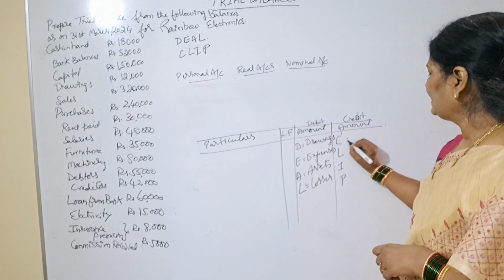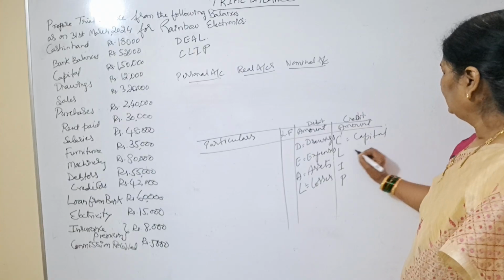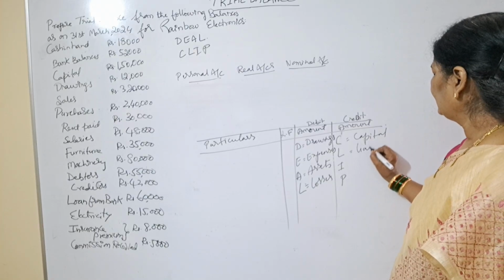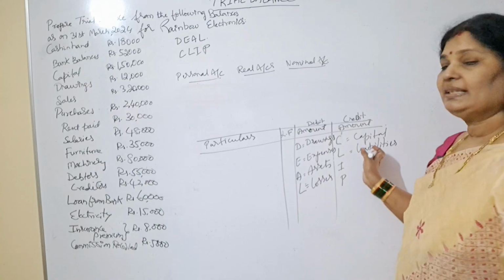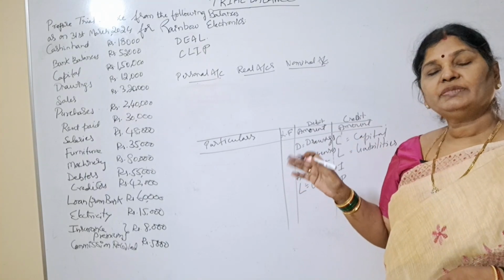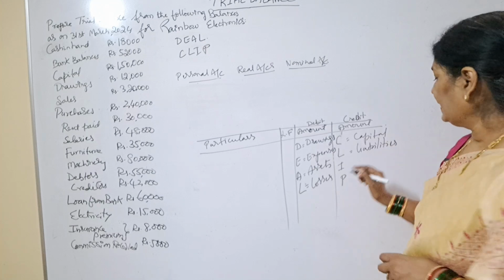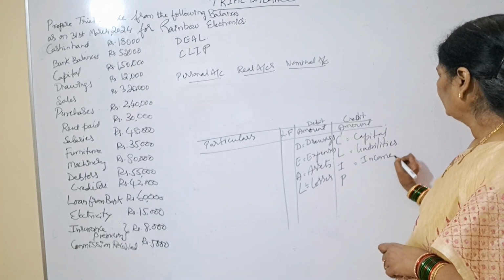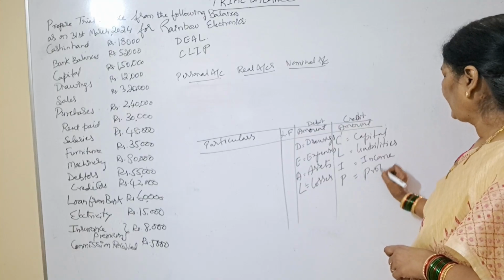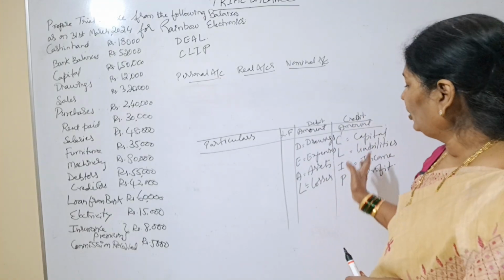Next, coming to the credit side. C means what? Capital. L, liabilities. Say for example, bank overdraft. Next, any loan taken, that all will come under liabilities. Next, I means what? Income. Next, P, profit. So like this, you have to remember what will come on what side.